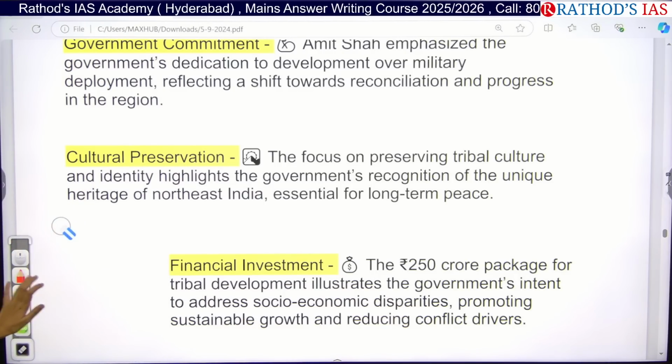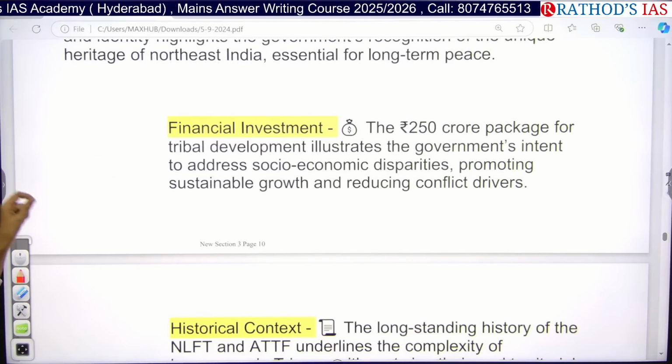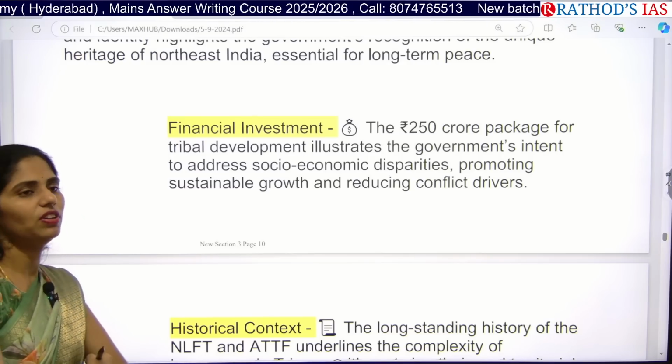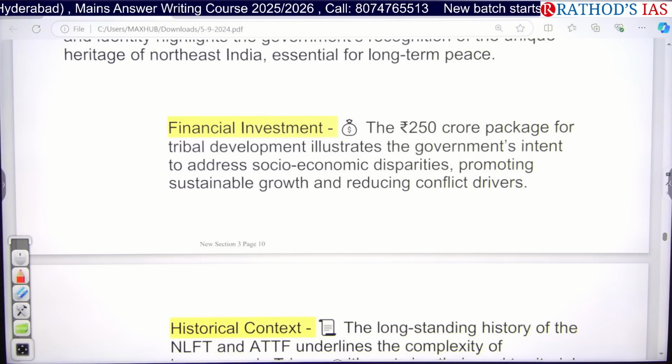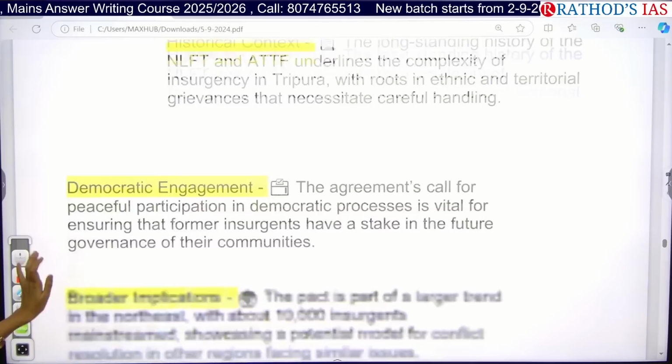Okay, next one here is that the government is focusing on increasing investment, especially to decrease the problem of socio-economic disparities, and the government also wants to promote sustainable growth and reduce conflicts. Okay, so these things you can remember.